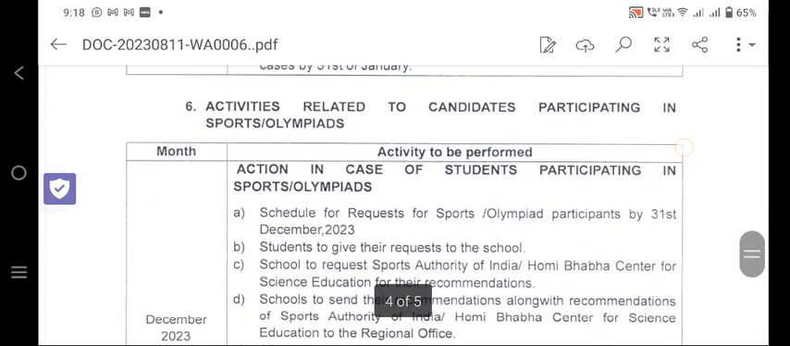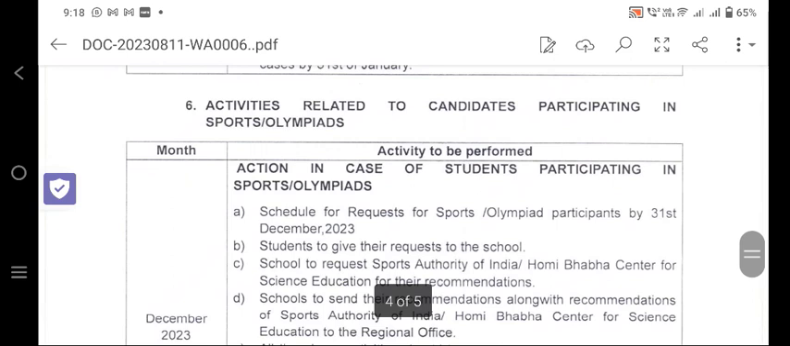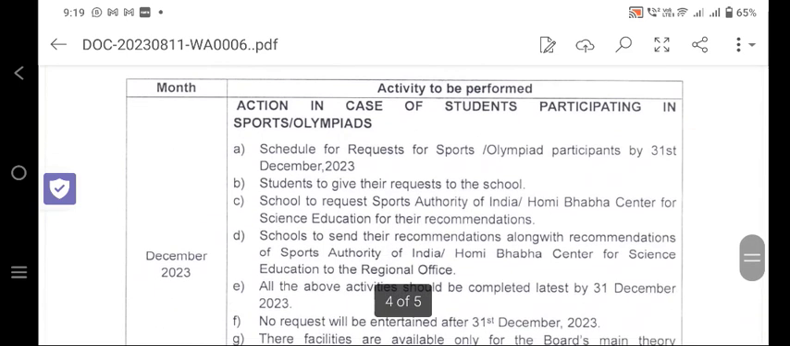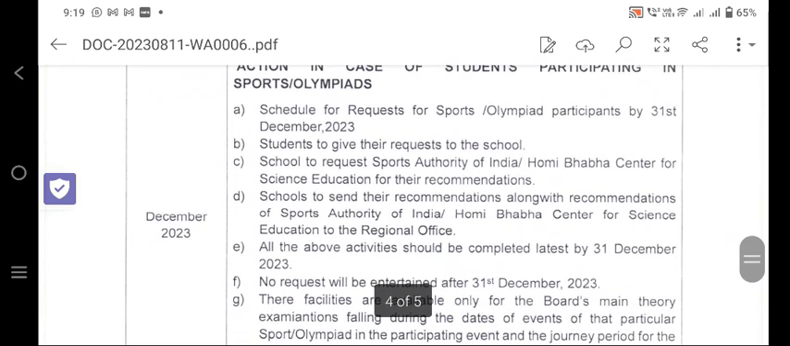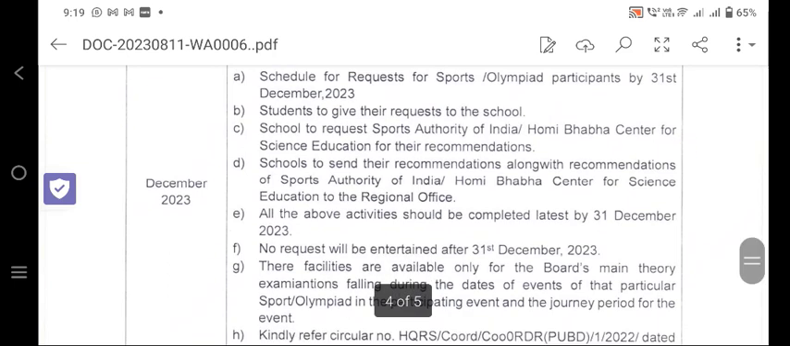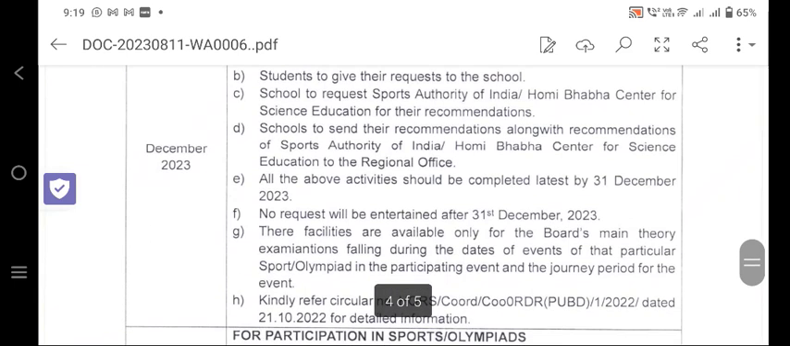Now we are coming to the activities related to the candidates participating in sports and Olympiads. Action December 20th, 2023: schedule requests of sports and Olympiad participants by 31st December. Student to give their request to the school. School to request Sports Authority of India, SAI, or Homi Bhabha Research Center for science exhibition or science education for their recommendation. School to send recommendation along with recommendation of Sports Authority or Homi Bhabha Center to the regional office.